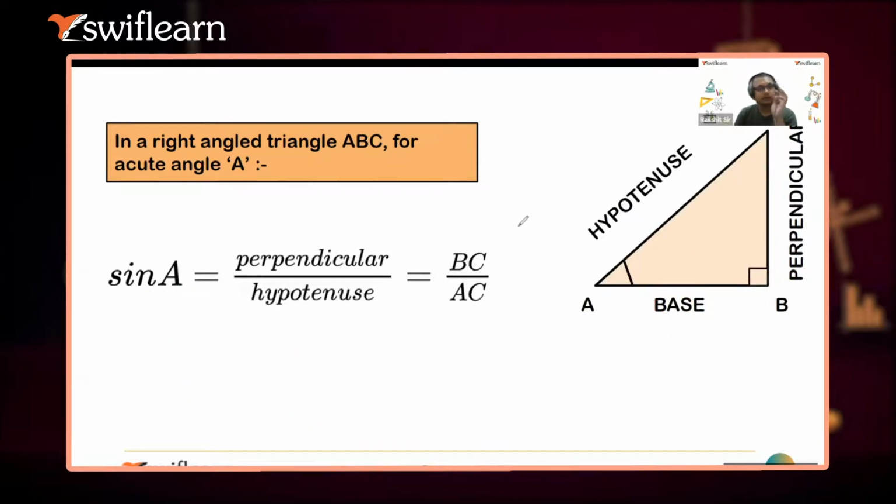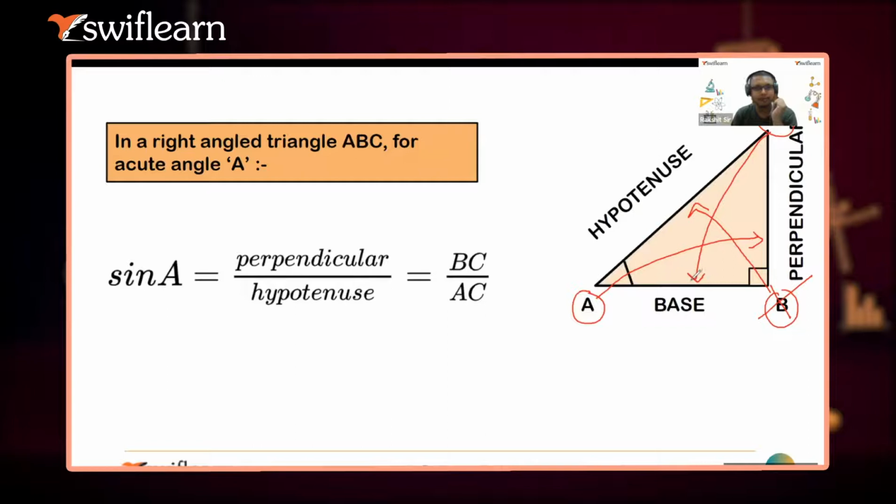Guys, clear to both of you, Ashmit and Mohit, what I was telling you? Repeating quickly: if I'm taking this A angle, the side opposite to A will become the perpendicular. If I'm taking this C angle, the side opposite to C will become the perpendicular. If I'm taking this B angle, the side opposite to it will become the perpendicular, which is not possible at all. So that is why we can never take the B angle. If somebody, some teacher or examiner, asks you why we cannot take sine B, and we have always taken sine A, sine C, they can smartly ask you.